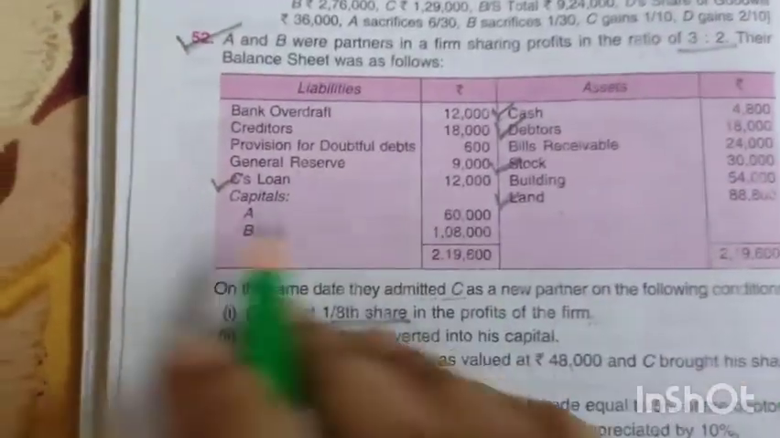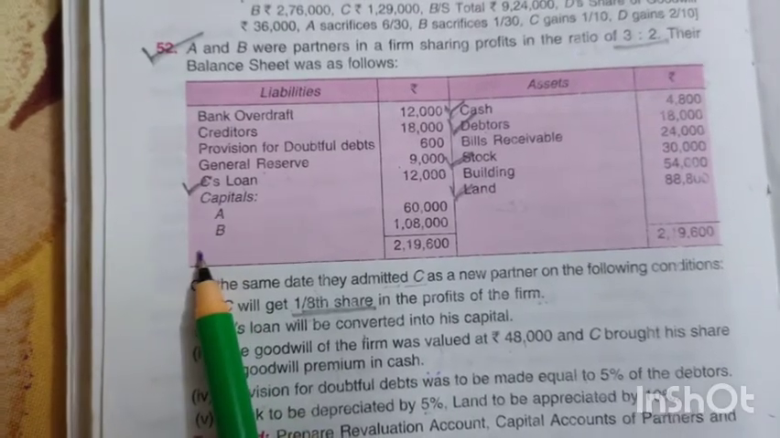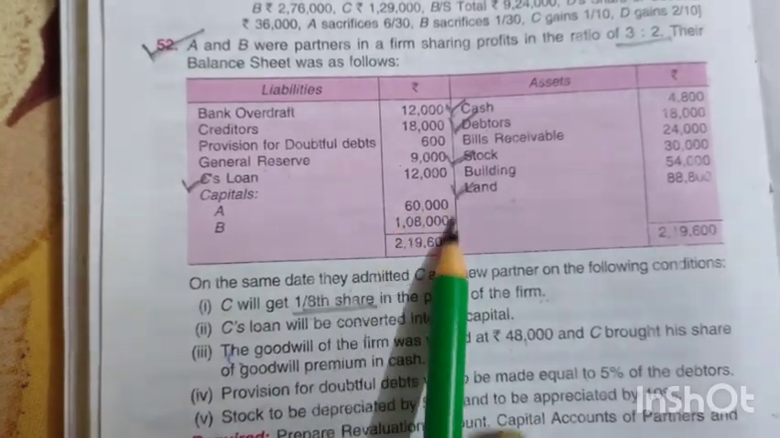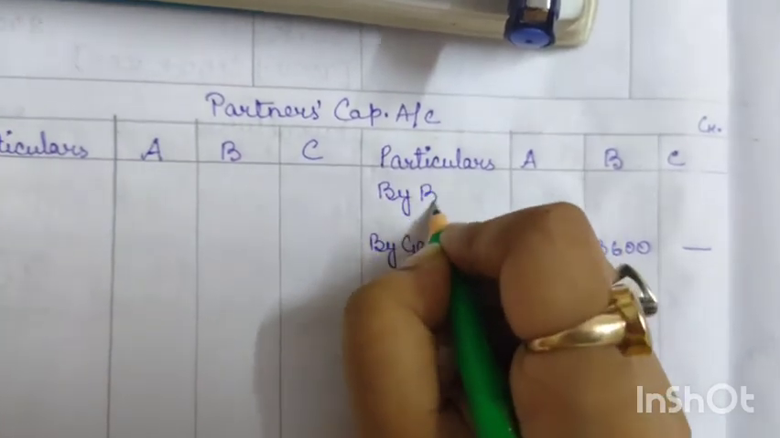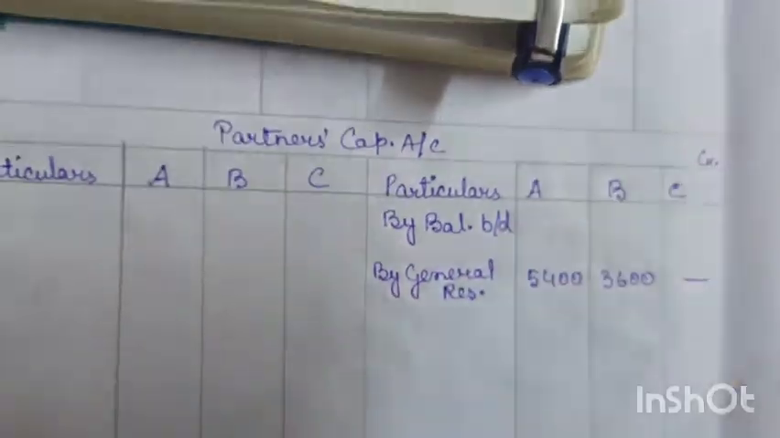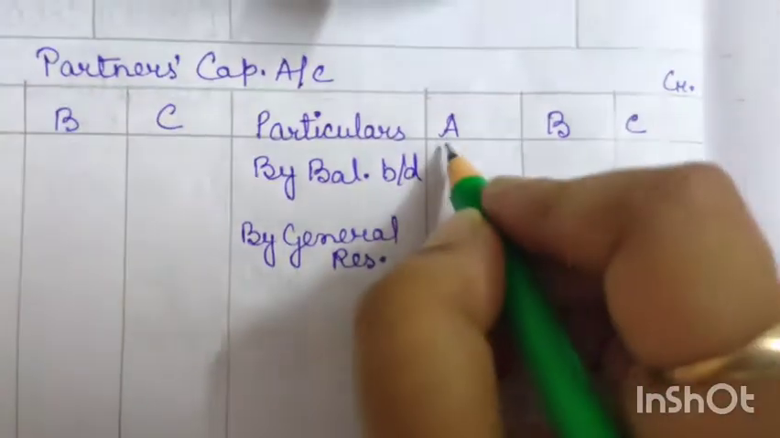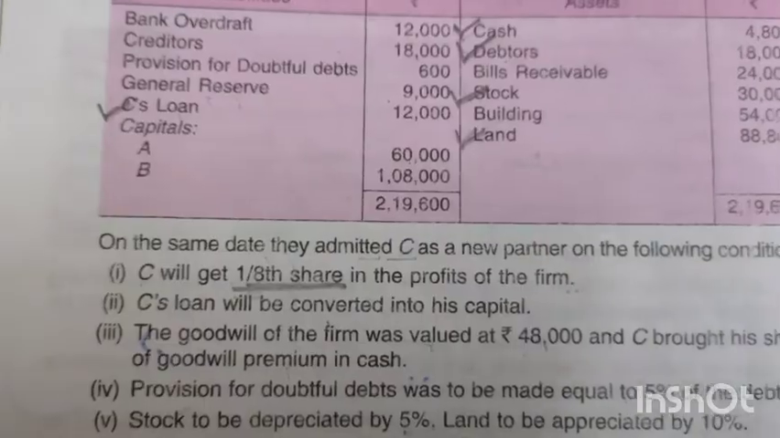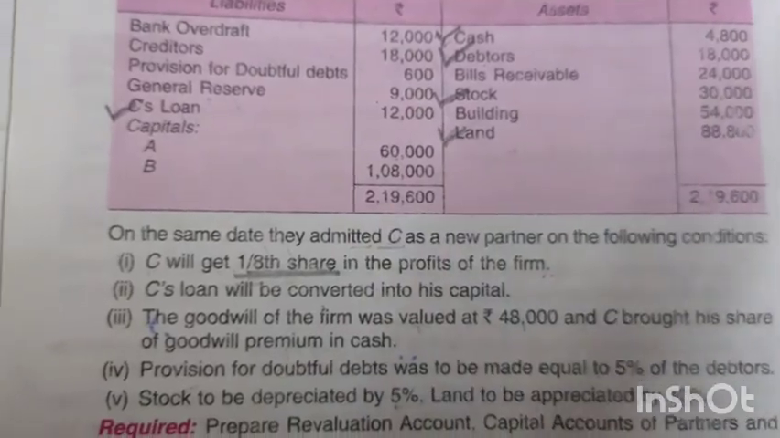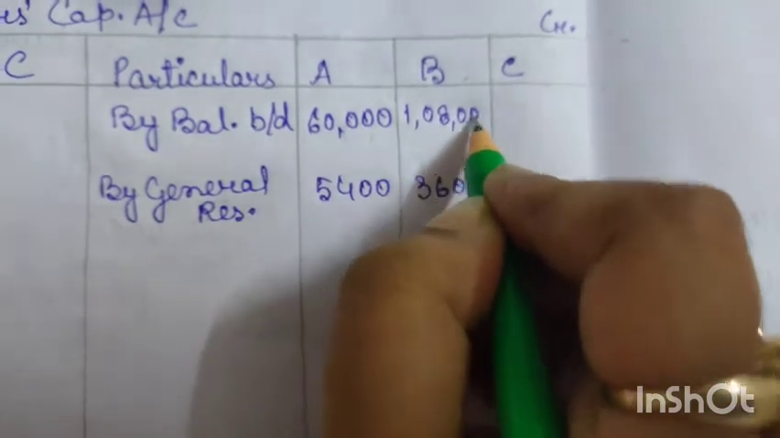Now next is C's loan. Okay, C's loan has an adjustment, so we won't enter it now. Next we have A and B's opening capital, or you can say the previous capital. That one we will bring down in the partners' capital account by balance brought down. For A, the capital as you can see is 60,000, so we will write here 60,000, and for B the capital is 1,08,000, not 80,000, 1,08,000.